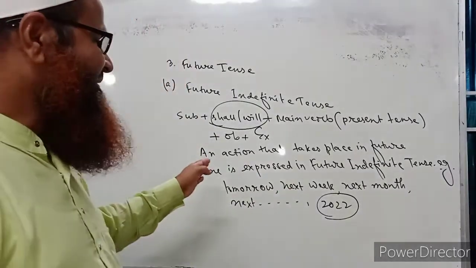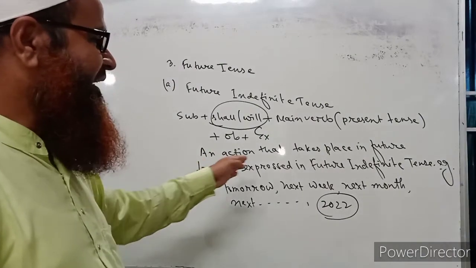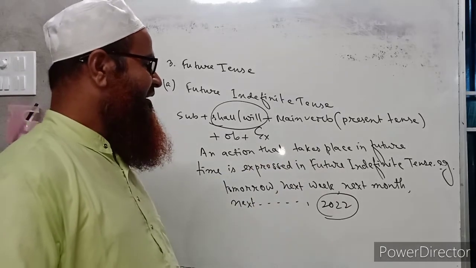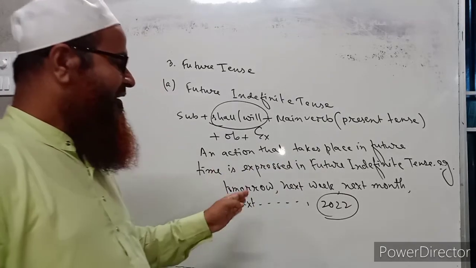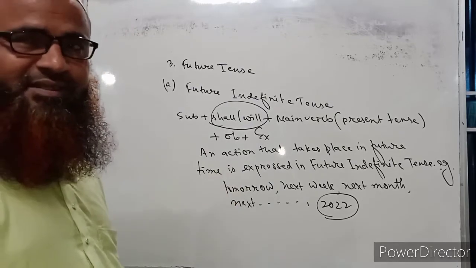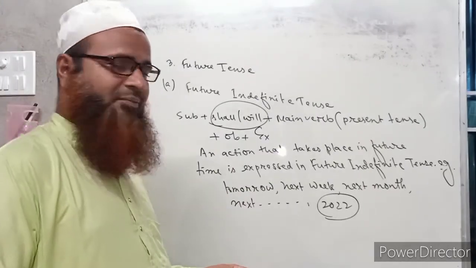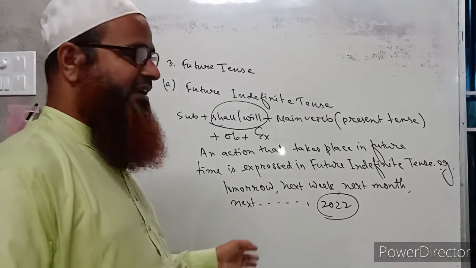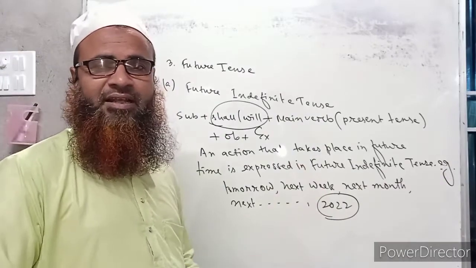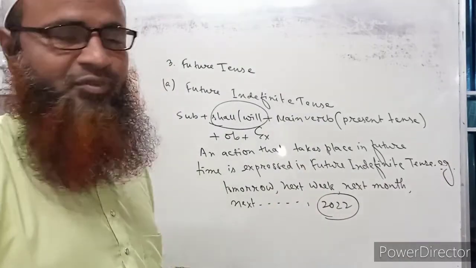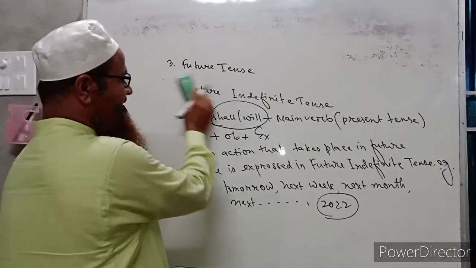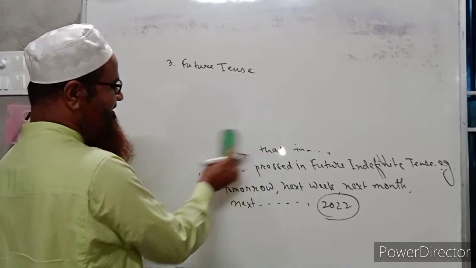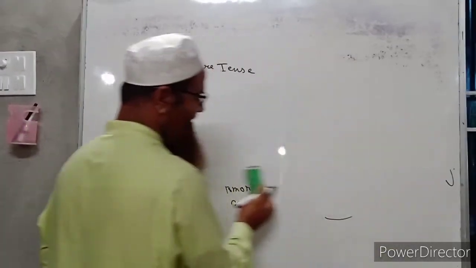So you can see on the board, an action that takes place in future time is expressed in future indefinite tense. And this type of sentences basically contain tomorrow, next week, next month, next year, next Sunday, next Monday, and future year or future time. So I am writing some examples here. It will clear your concept regarding the use of future indefinite tense.